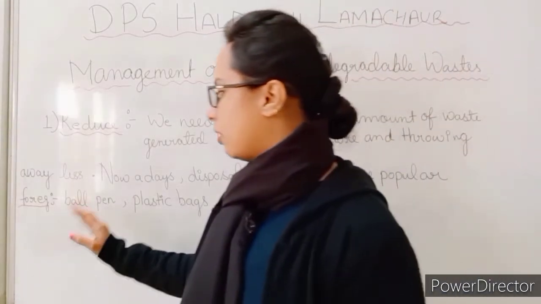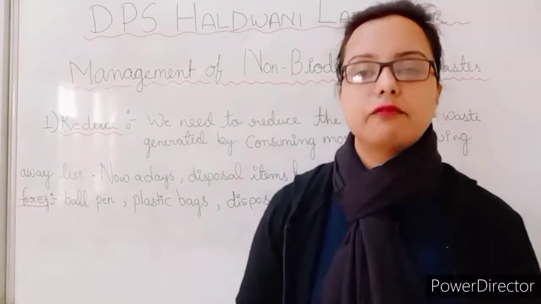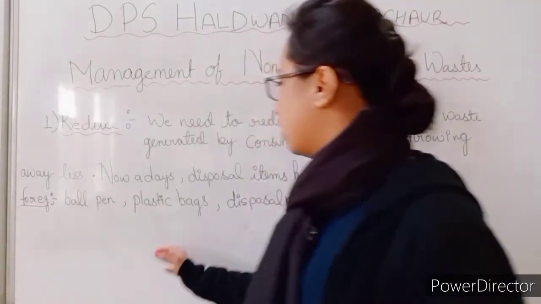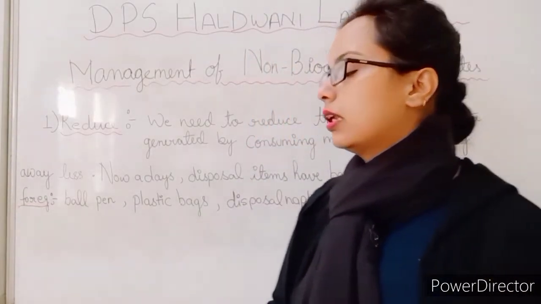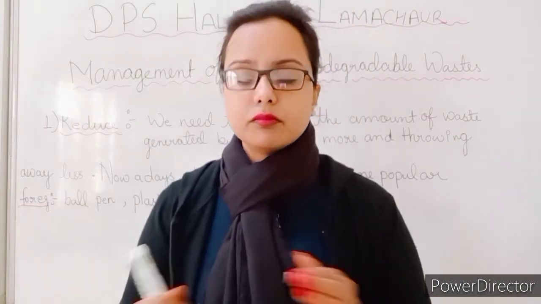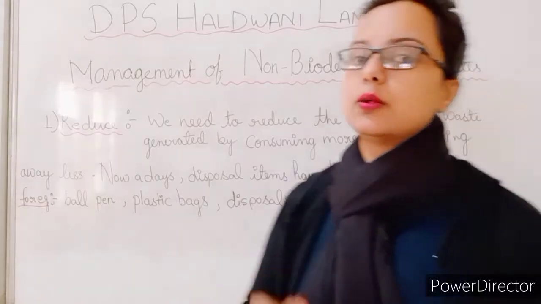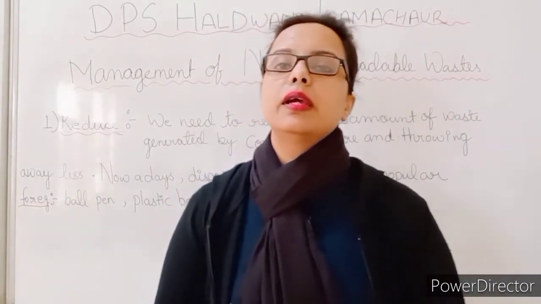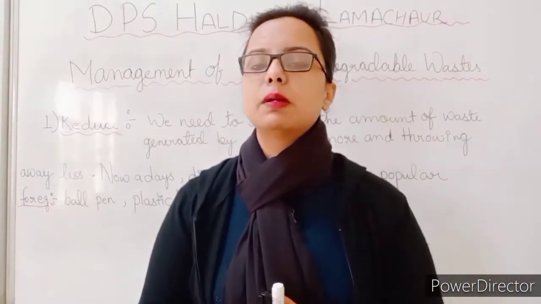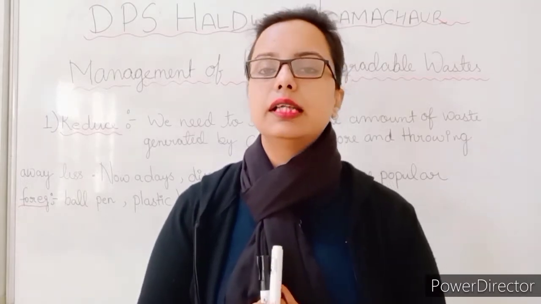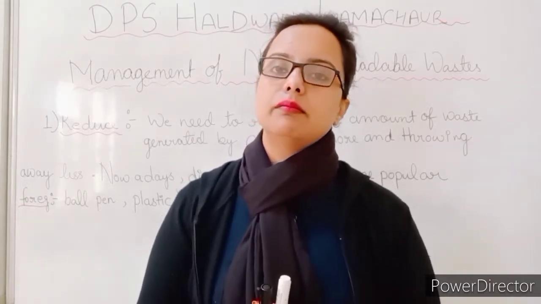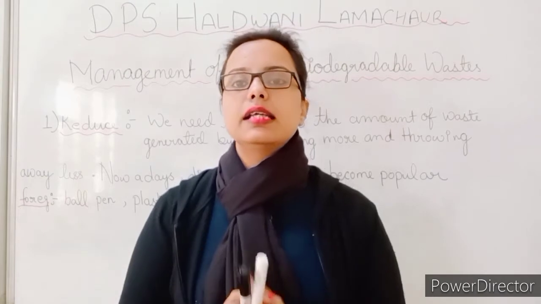Instead of a ball pen, we can use a fountain pen. Instead of plastic bags, we can use cloth bags. Instead of disposable napkins, we can use cloth napkins, and we can use newspaper for packaging things.